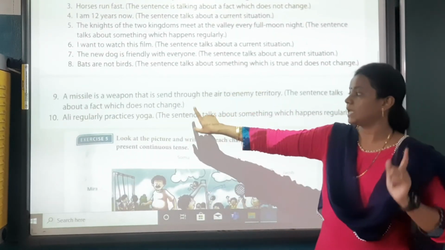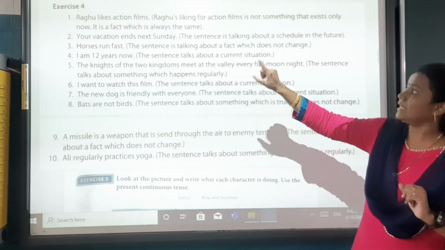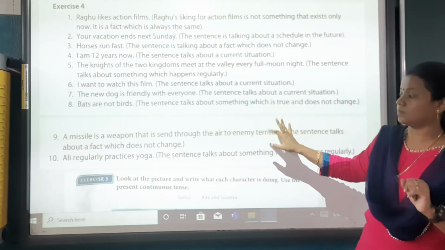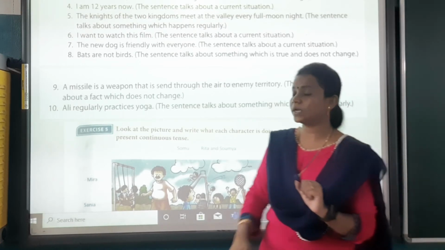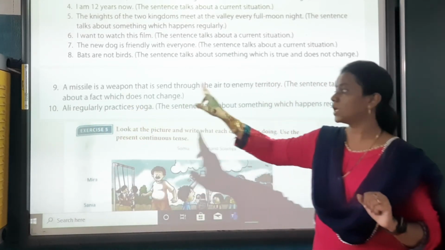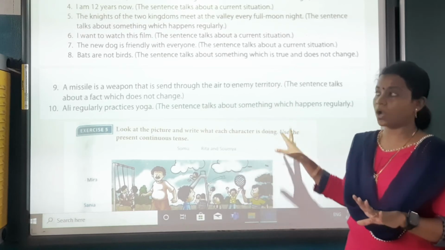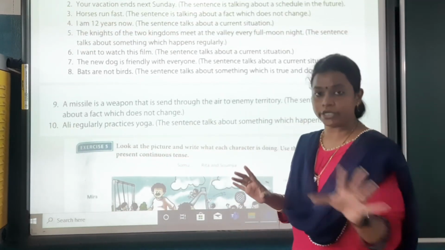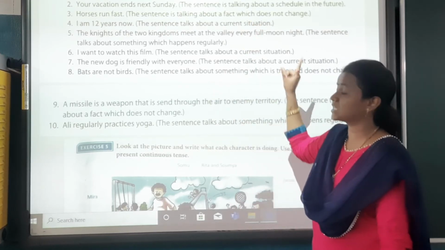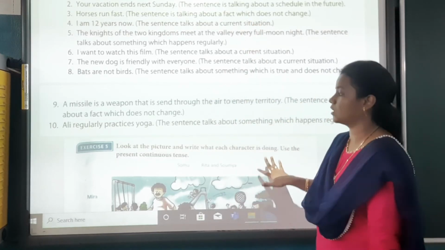It will come is. Ali is regularly practicing yoga. The sentence talks about what happens regularly. So what will come? Ali regularly practices yoga. So all these you have to write down in the notebook. Question no need to copy. Write the sentence, give the reason as it is given in the PDF.